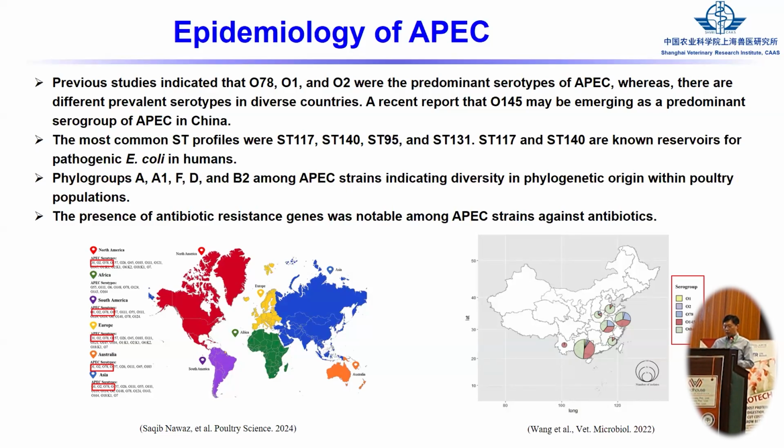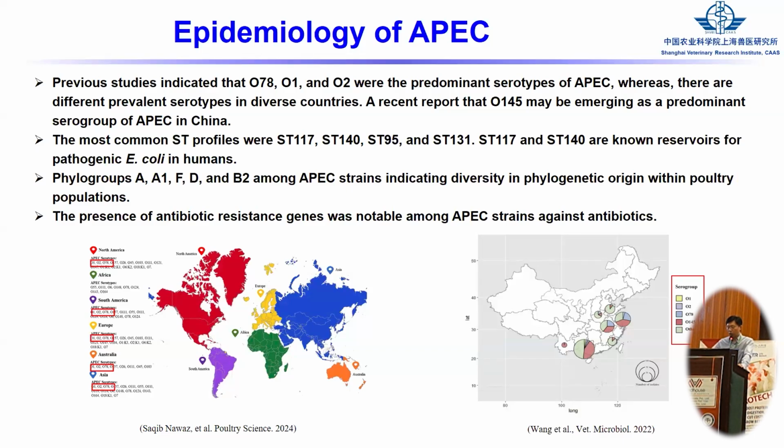Also, another classification is MLST. The most common ST profiles of APEC are ST117, ST140, and ST95, but these types can also cause some disease in humans.